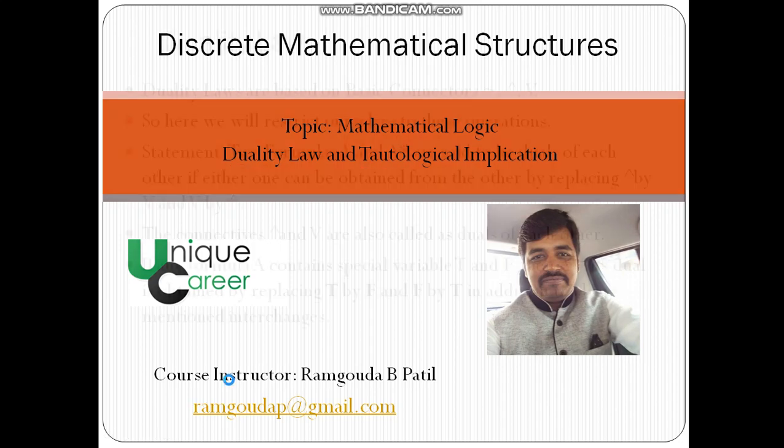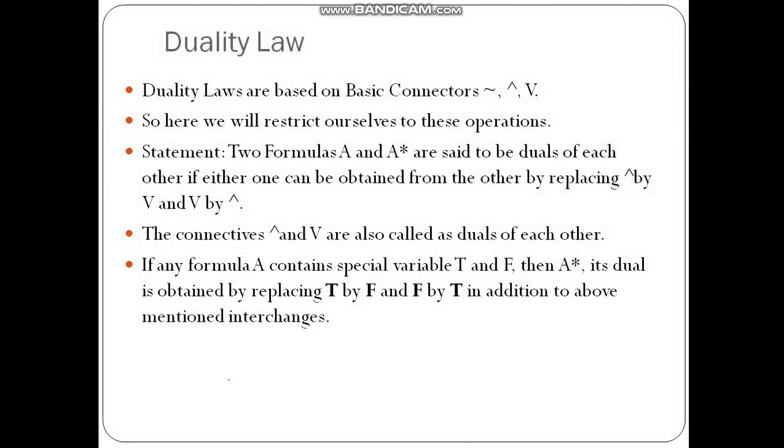So let us move ahead, and let us discuss what the duality law is. Before discussing the duality law, we have to know what duals of each other are. First we will discuss what we mean by dual, and then we will go for the duality law.